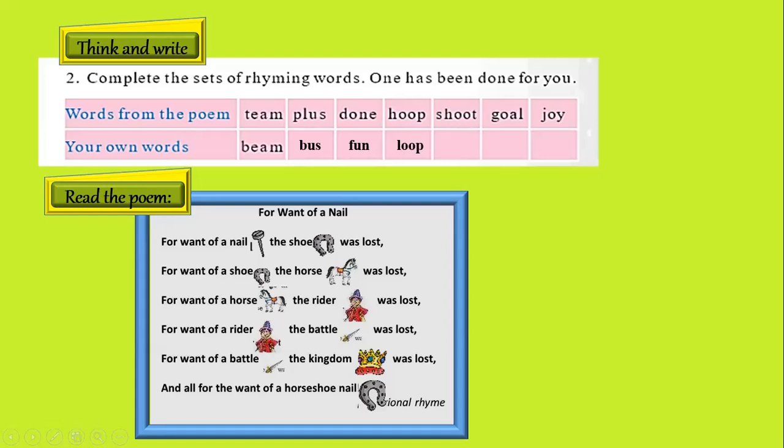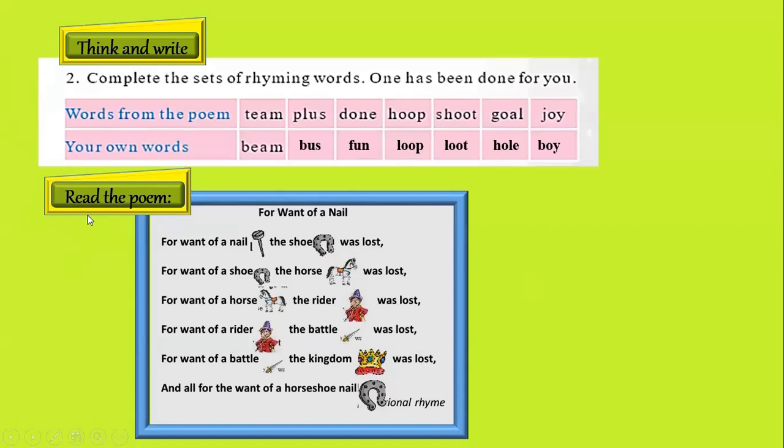Then there is the word shoot, and the word loot rhymes with the word shoot. Here is the word goal, and the word whole rhymes with it. The last word from the poem is joy, and the word boy rhymes with it. Children, the answer for this exercise may vary depending upon the rhyming words that you choose. I would prefer you to write your own rhyming words.